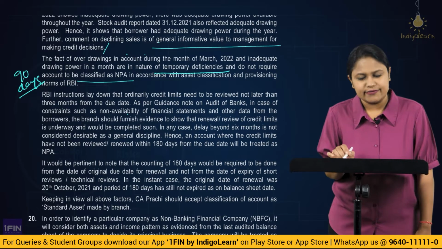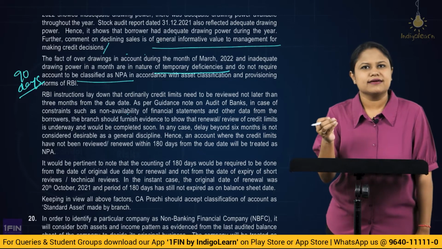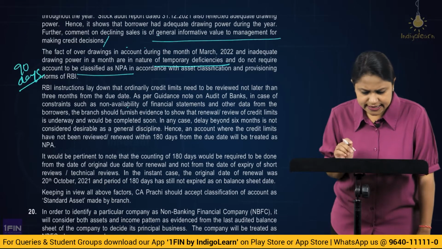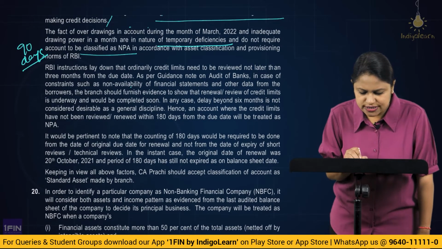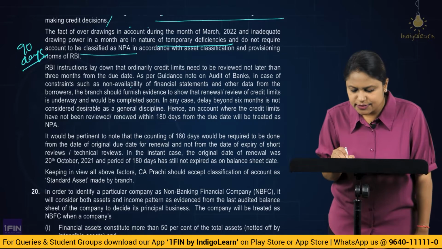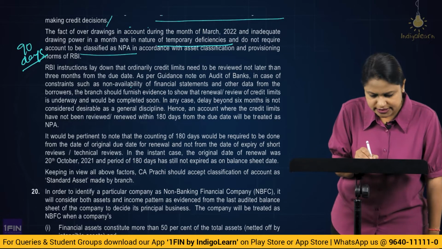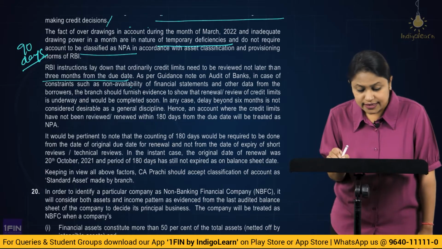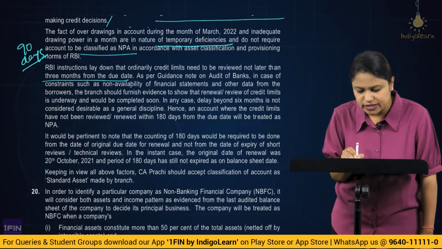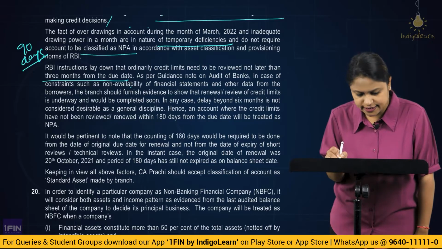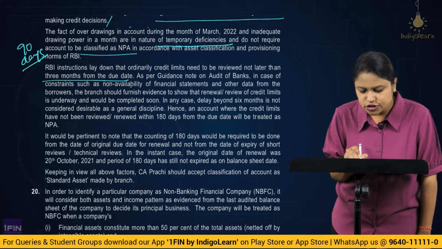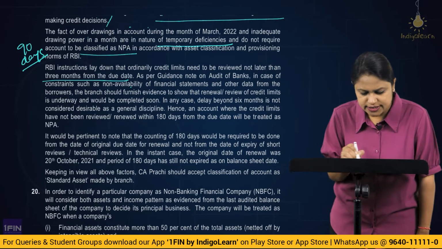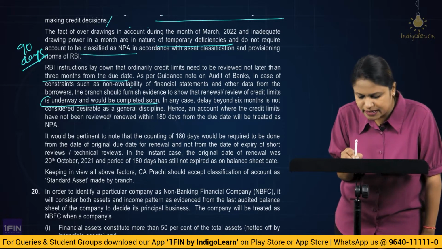So one is in February and one is in March. So it's going to be only 30 days and 30 days. That is not crossing the period of 90. Alright. Then RBI instructions lay down that ordinarily credit limits need to be reviewed not later than 3 months from the due date. Agreed. As per the guidance note on audit of bank, in the case of constraints such as non-availability of financial statements and other data from the borrower, the branch should furnish evidence to show that review of the credit limits is underway and would be completed soon.